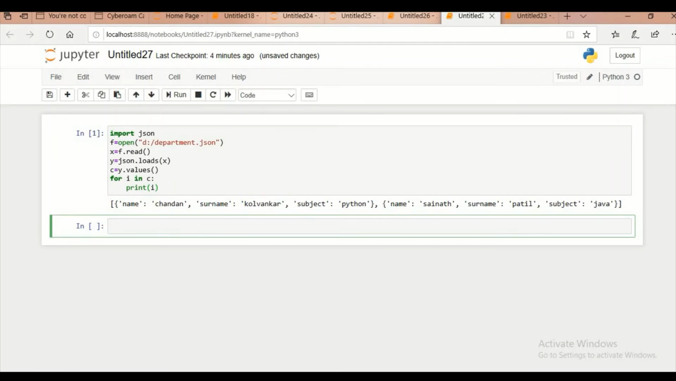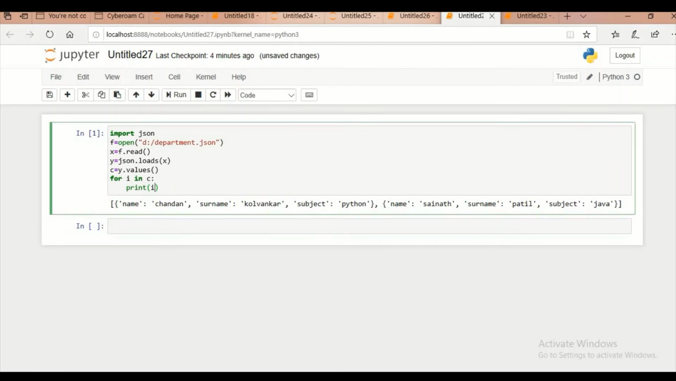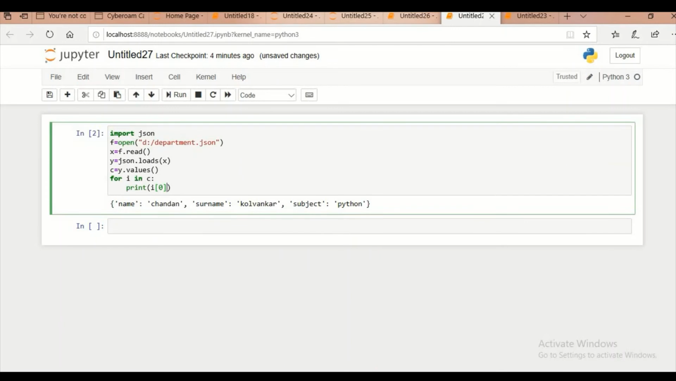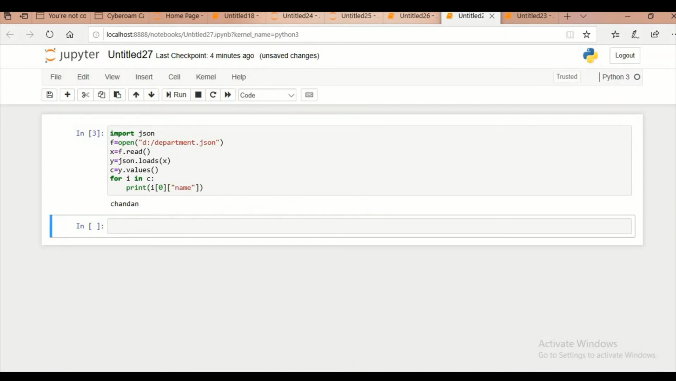I got all the records here. If I want to print the first record, this is what I get. Now if I want to print only the name, then I give dot name, and it will print the name from the particular record. So this is all about reading from a JSON file.